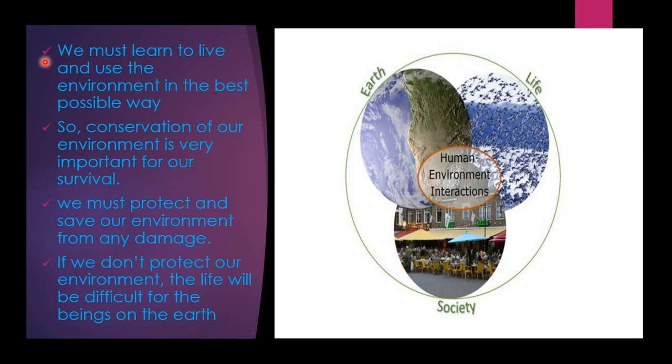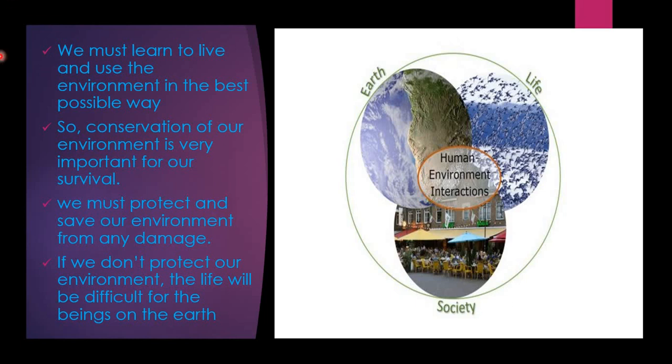So the last point was that when there is a perfect balance between the two, the environment is very healthy. Of course, we need a perfect balance between the environment and human activities, the non-living things and the living things. When there is a perfect balance, life is going to be very smooth and healthy. That is the best way of living life.